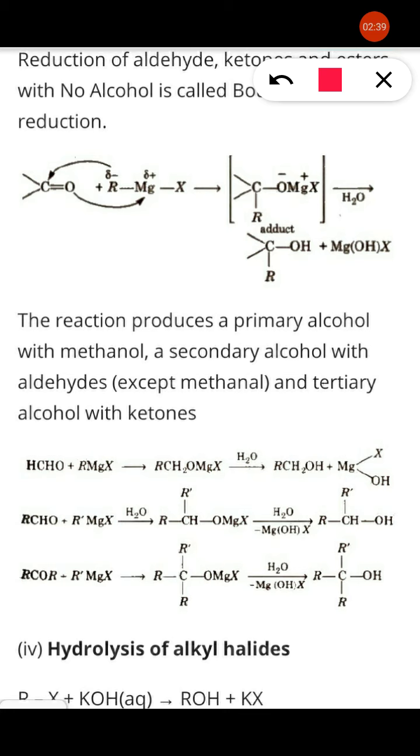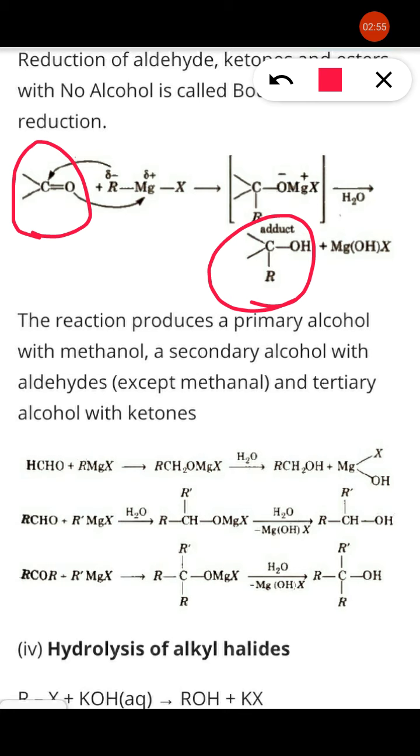Now see here, carbonyl gives product as an alcohol. This alcohol depends on our reactant, whatever we are taking. Suppose I take methanal, so primary alcohol. When ethanal, secondary alcohol. Then ketone, that is tertiary alcohol.